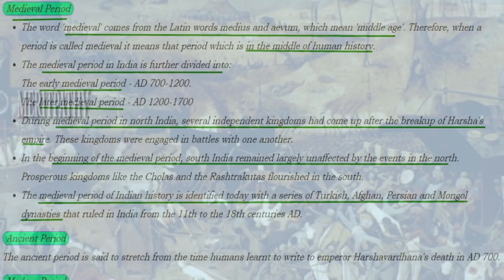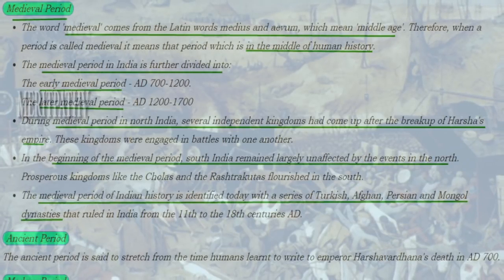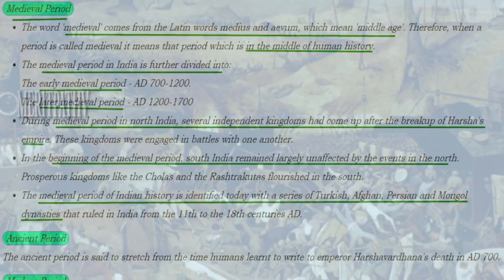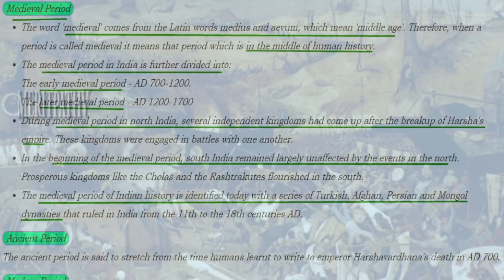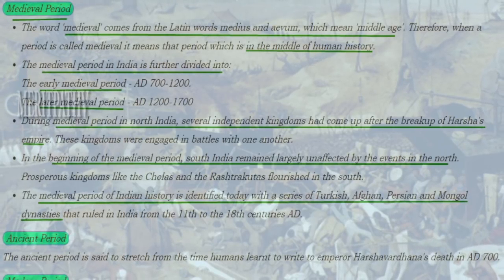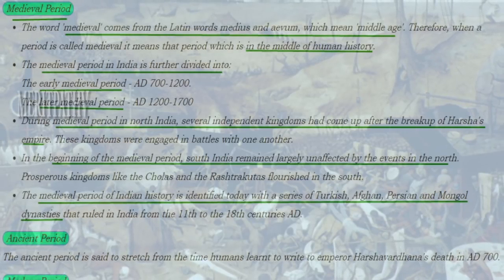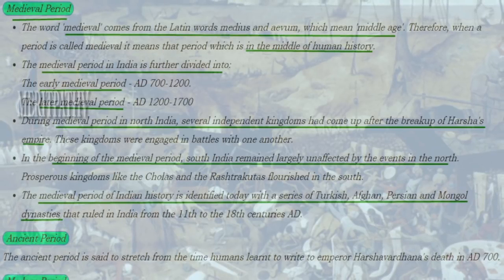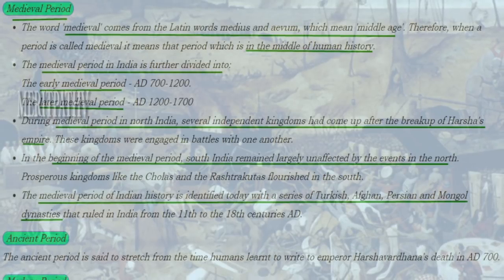Medieval period. So this word medieval comes from the Latin words medius and aevum, which means middle age. So when a period is called medieval, it means that the period is in the middle of human history. So medieval period in India is divided into early medieval period and late medieval period. So early medieval period was from AD 700 to AD 1200 and later medieval period was from AD 1200 to